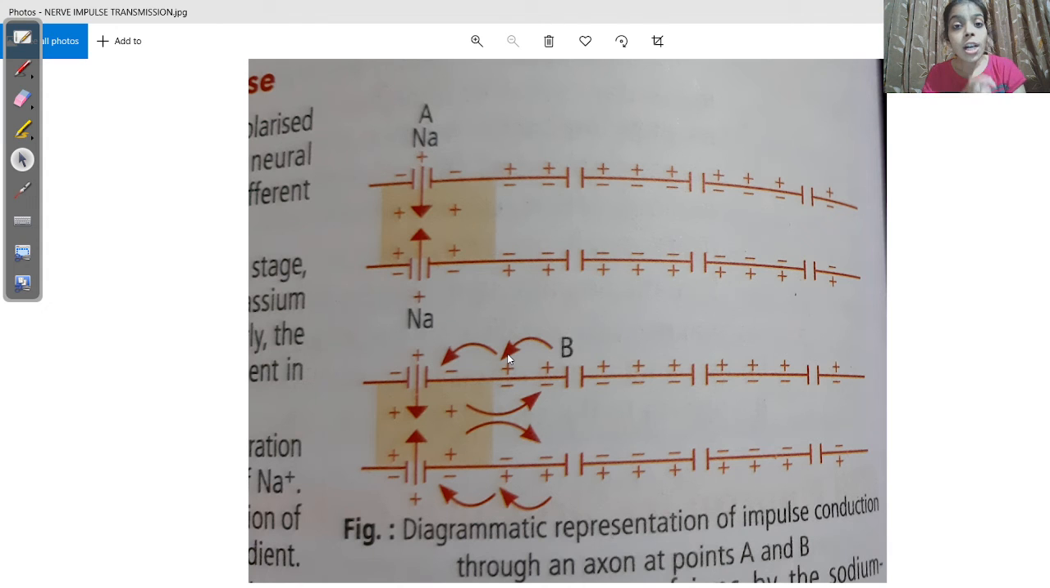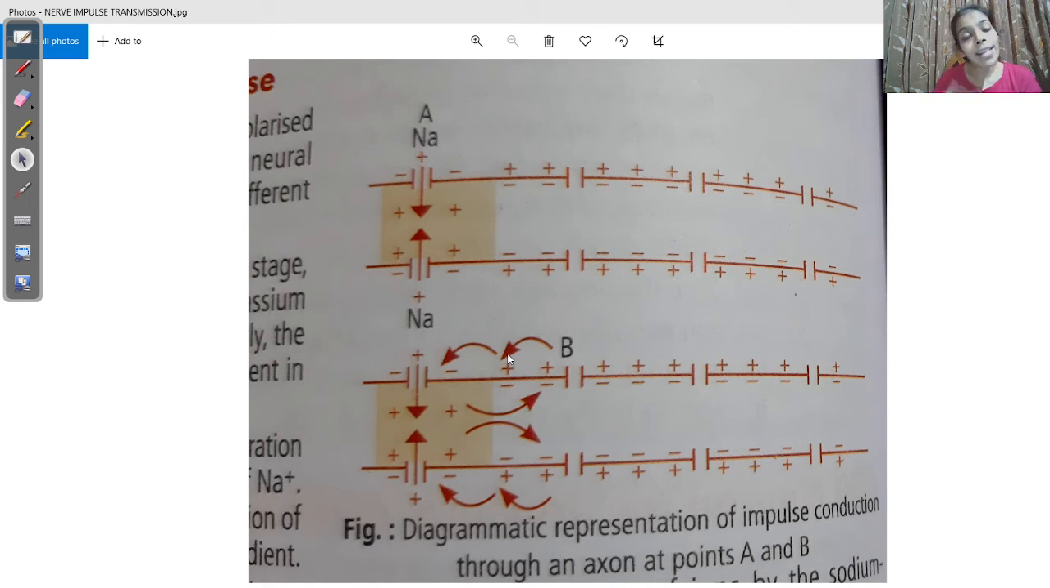Third stage, repolarization, when again from the positive value, the value is coming down. First slowly and then at a rapid rate. Then we say that the nerve fiber is coming back to its normal condition, which is called repolarization. Okay, so these are the 3 stages of nerve impulse transmission.